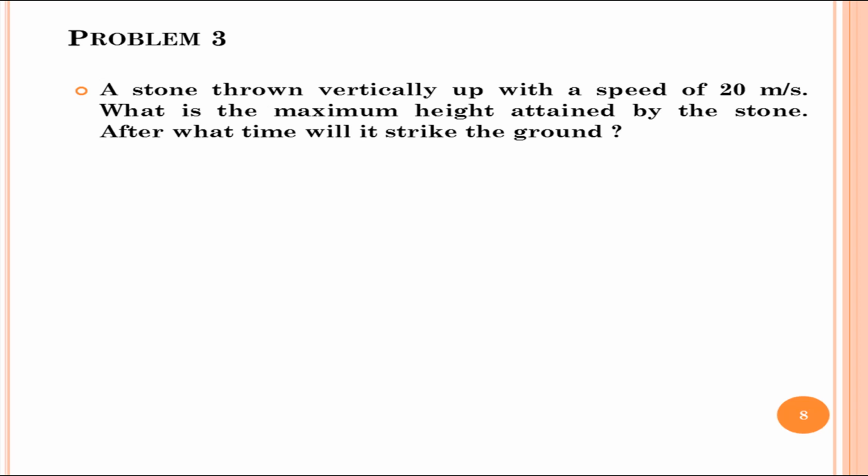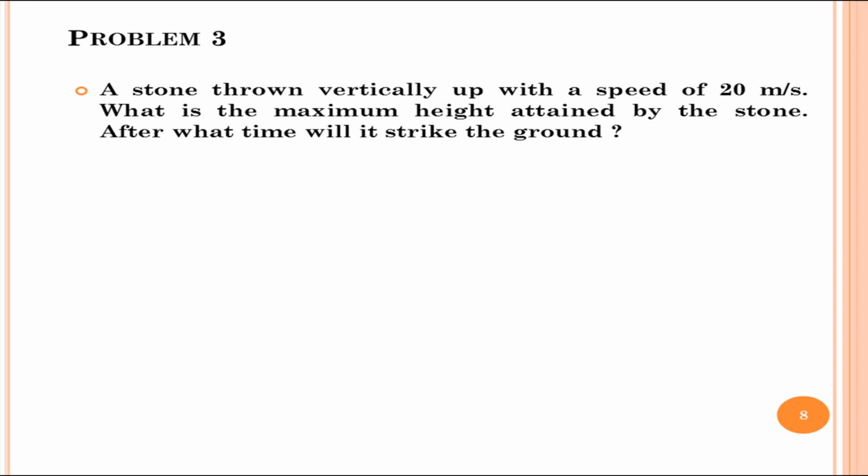What is the maximum height attained? Here, the displacement S is equal to H, that is equal to question mark. And after what time will it strike the ground? That is T is equal to question mark. Here in this problem, they have not given the value of g. Usually, they should give the value of g. If not, you can assume it to be either 9.8 meter per second square or 10 meter per second square.